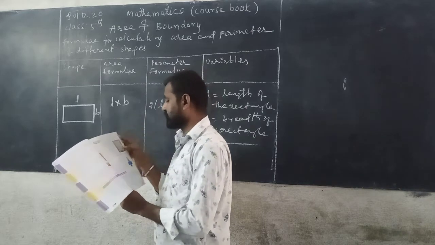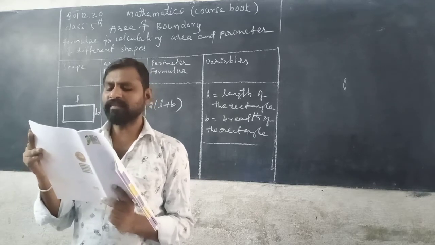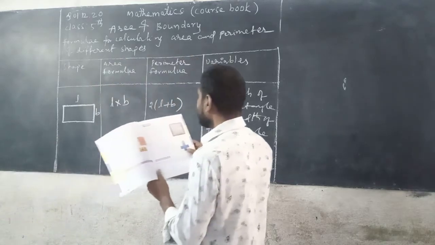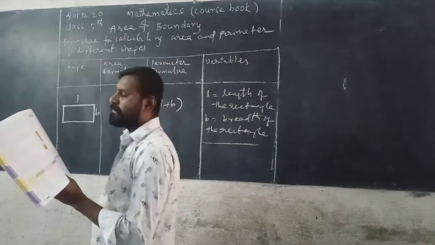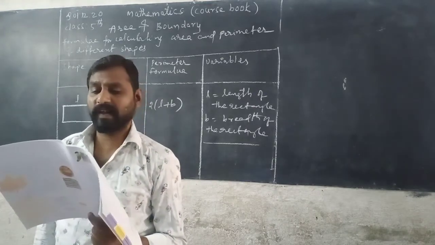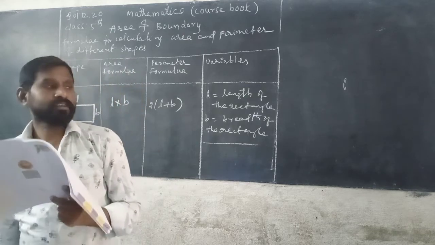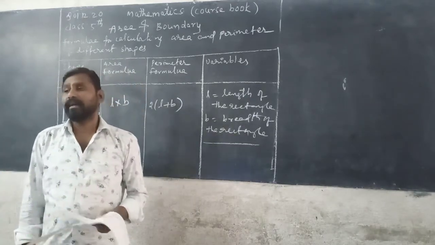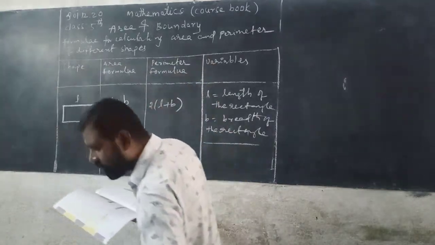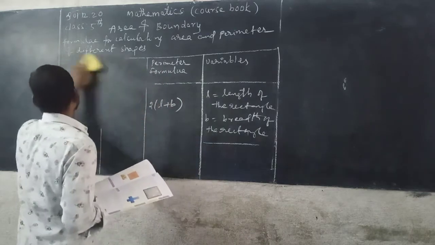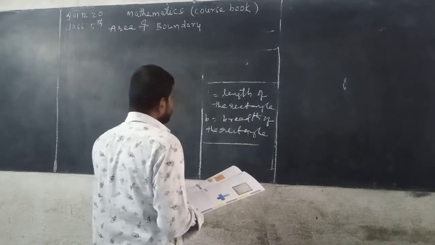Now here, the length of the boundary is the perimeter of the figure. The perimeter of the kerchief is, see here, 8 centimeter plus 8 centimeter plus 8 centimeter plus 8 centimeter. You can get 32 centimeter. Now, the length of the boundary is the perimeter of the figure. So, what is the perimeter? Around the distance means the length of the boundary. So, this is the length of the boundary means sum of all the sides. See here, this is the kerchief.